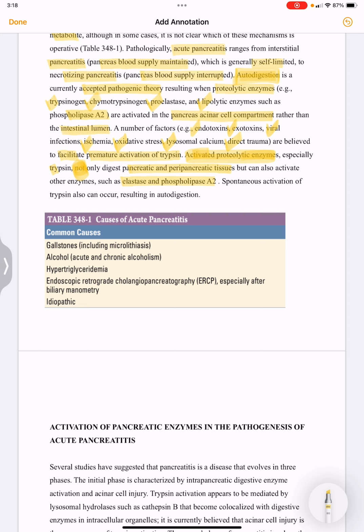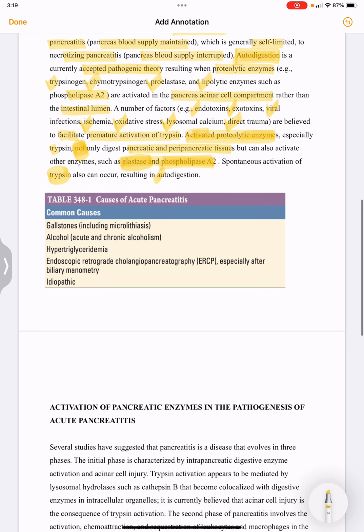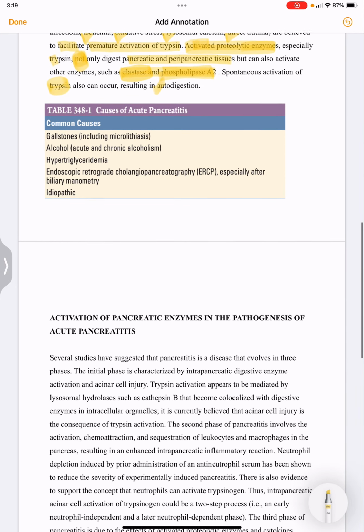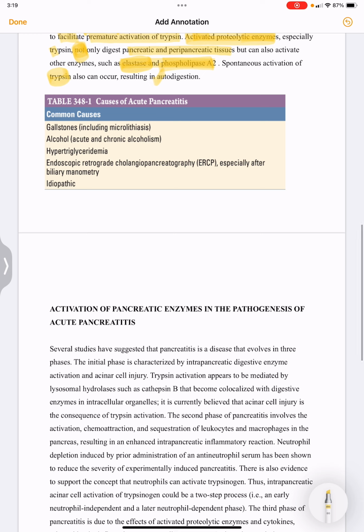These are elastase and phospholipase A2. And spontaneous activation of trypsin can also occur, and this results in autodigestion.